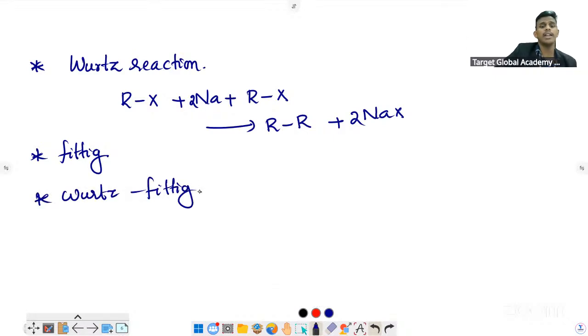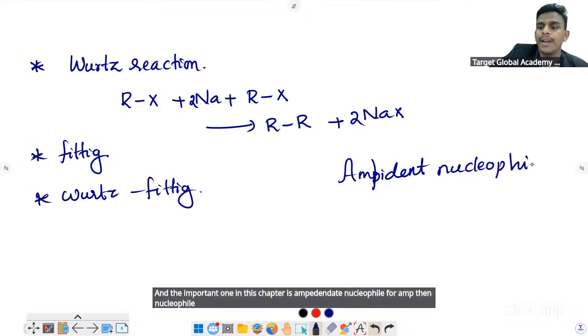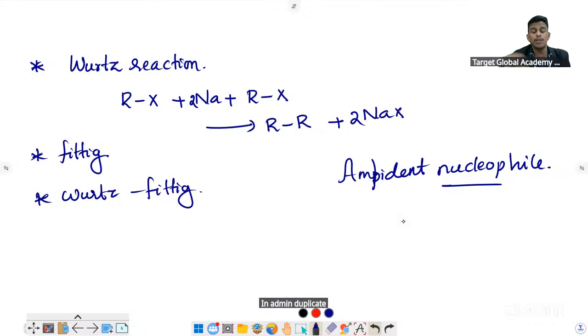And the important one in this chapter is the ambident nucleophile. What do you mean by ambident nucleophile? An ambident nucleophile can have more than one donor site at a time, but it will connect through only one.